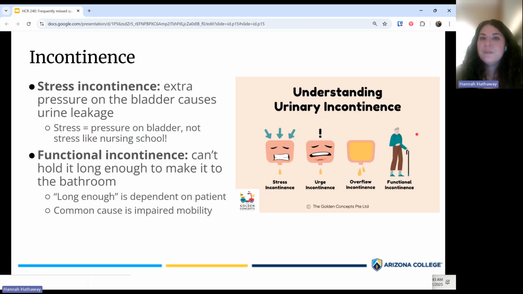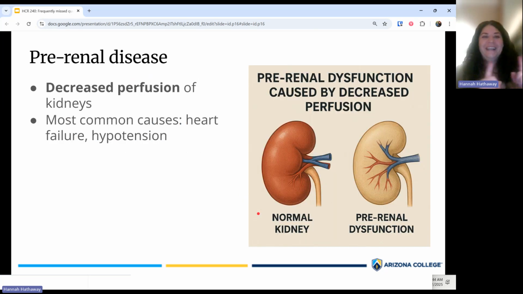So some things you can do to help those patients would be to talk about the importance of mobility aids, and talk about the importance of making sure there's a clear pathway to the bathroom so that they're able to get there quickly. That's the way that you would treat functional incontinence, once again, prevention of the problem. Like I mentioned, one of the most common causes there would be impaired mobility, like in someone who is elderly.